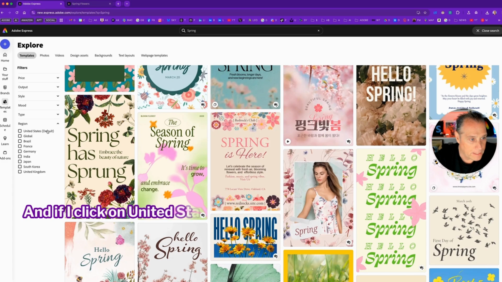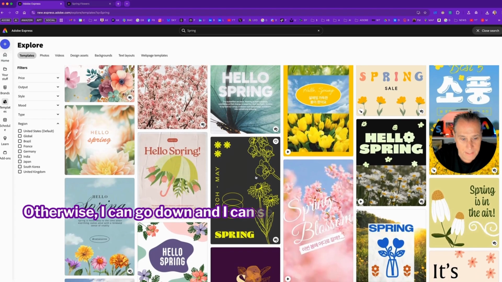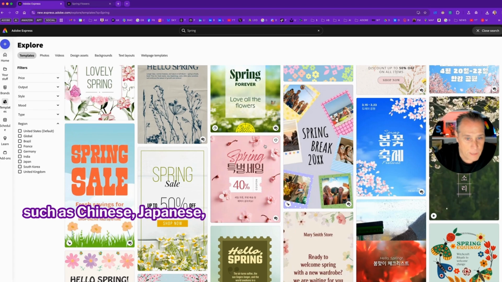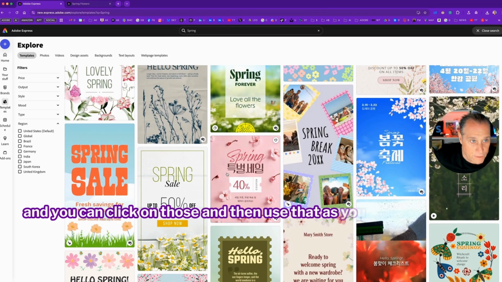And if I click on United States, it'll focus it towards English. Otherwise, I can go down and I can see that there are other languages such as Chinese, Japanese, and you can click on those and then use that as your template.